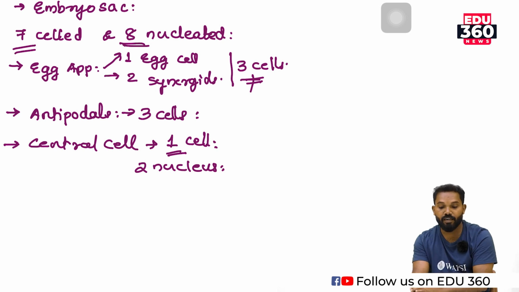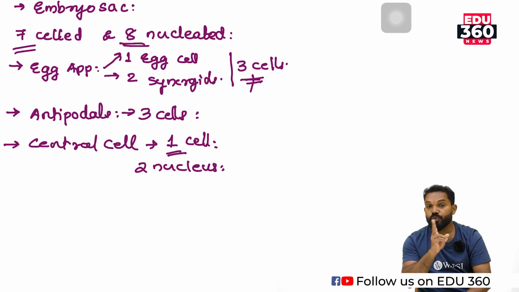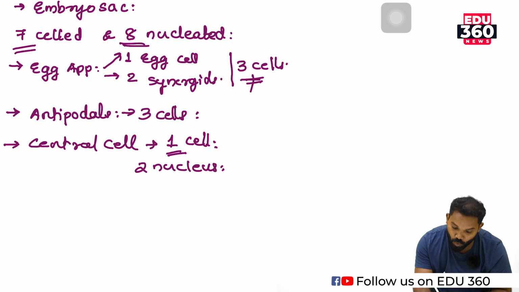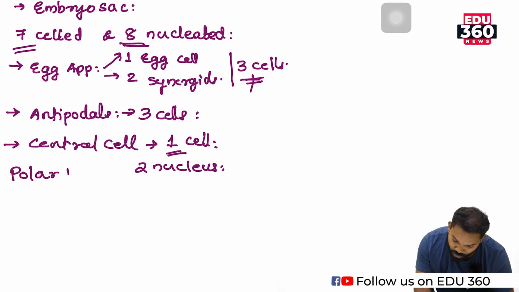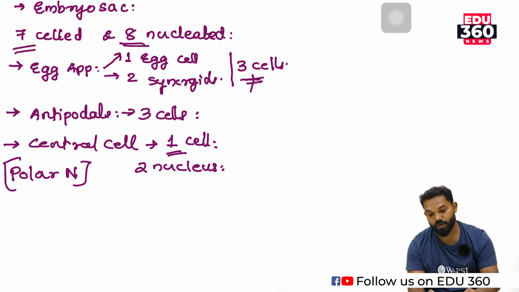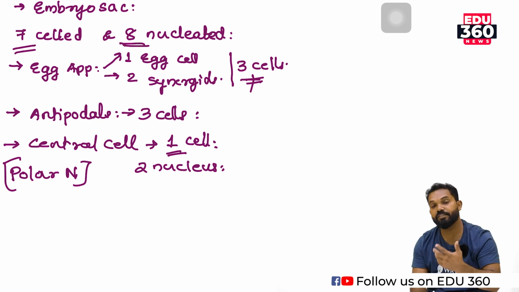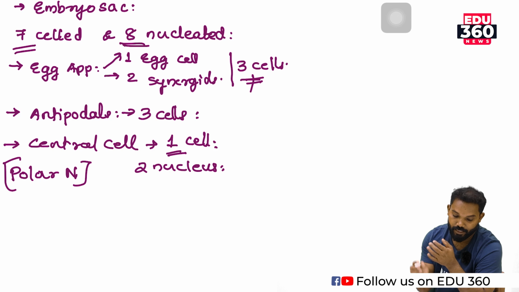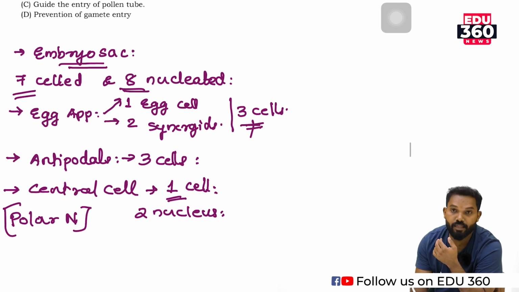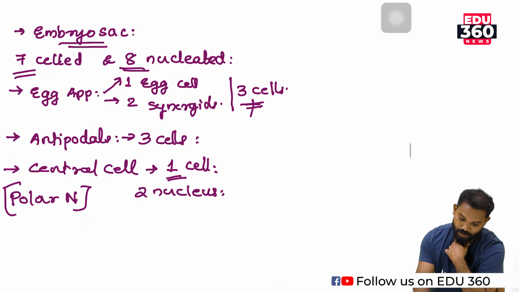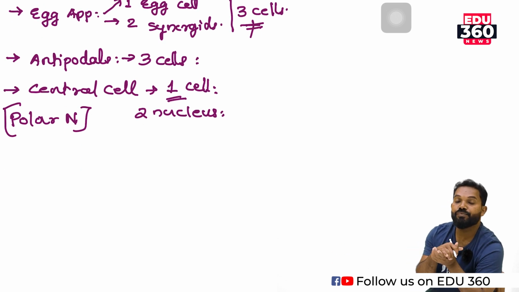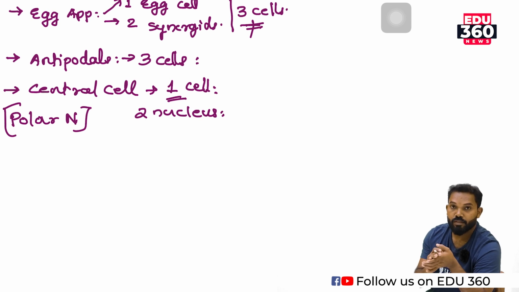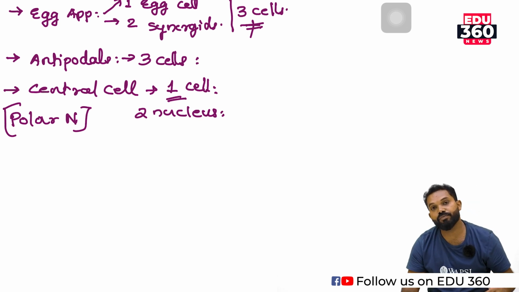So why is it 7-celled and 8-nucleated? Because the central cell contains 2 haploid nuclei, known as polar nuclei. They are known as polar nuclei because they come from each pole: one from the chalazal region, one from the micropylar region. So this is the structural characteristic of an angiospermic embryo sac. These structures help in the fusion of gametes, embryo formation, then zygotic development, etc.